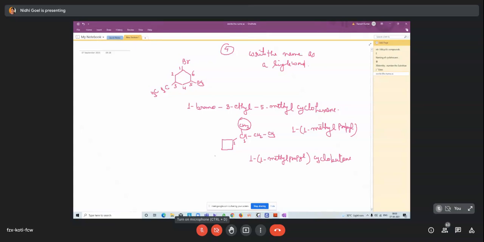Here the number of carbon atoms, and here also the same. So 4 carbon atoms equal to 4 carbon atoms. So numbering is according to the same, 1, 1. First write the attached substituent group and then the cycloalkane.